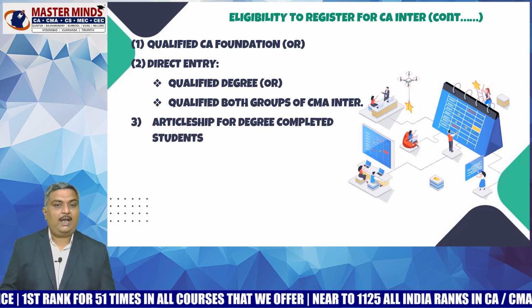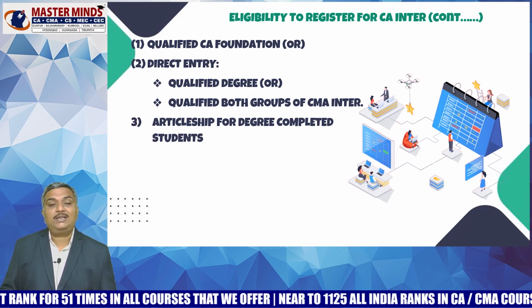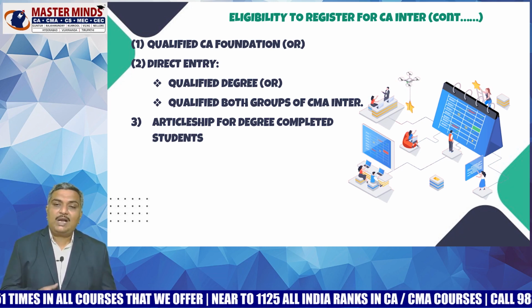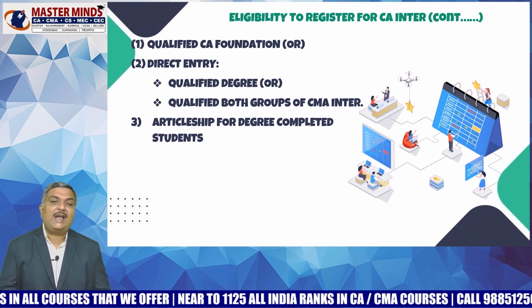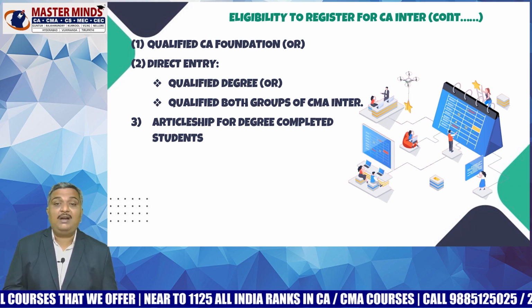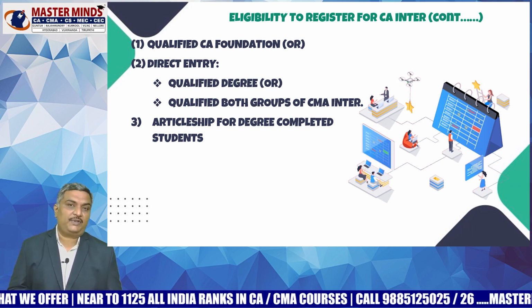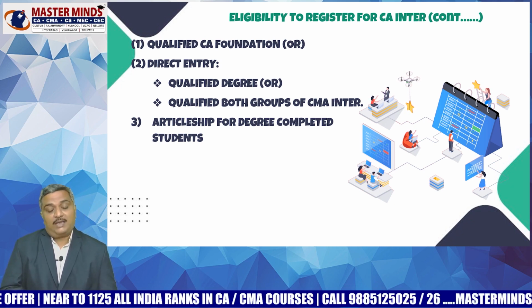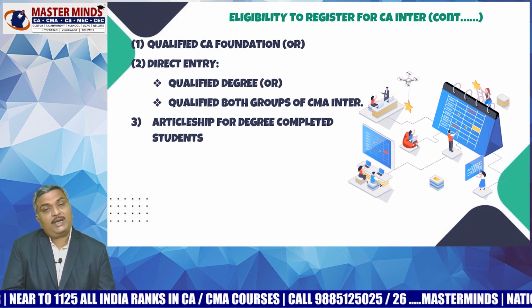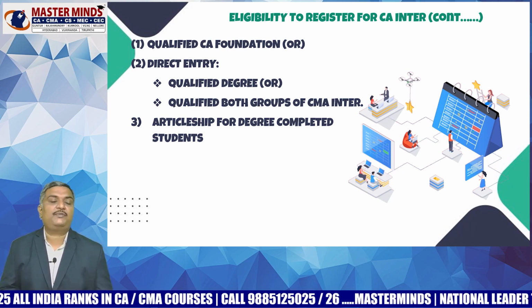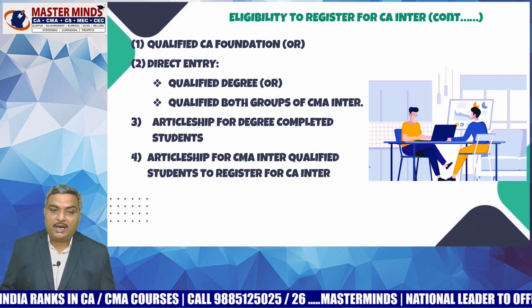And what about the articleship for degree completed students? See, in the existing scheme, students coming from a degree shall finish 9 months of articleship. But under the new scheme of CA Inter, students can directly register for CA Inter. That means either if you are a degree completed student or a CMA Inter completed student, you can directly register for CA Inter without doing the articleship.